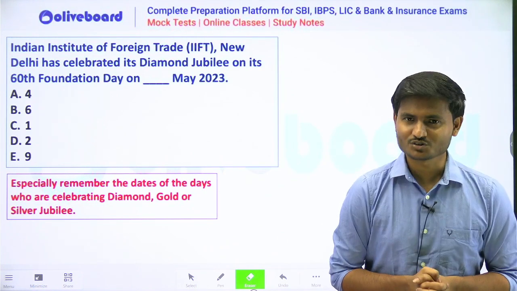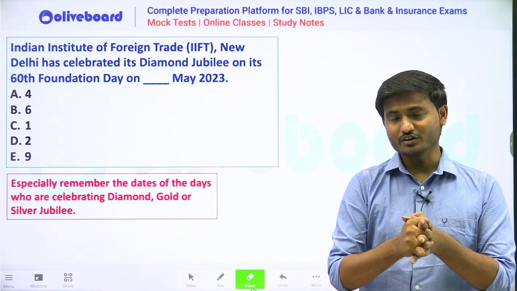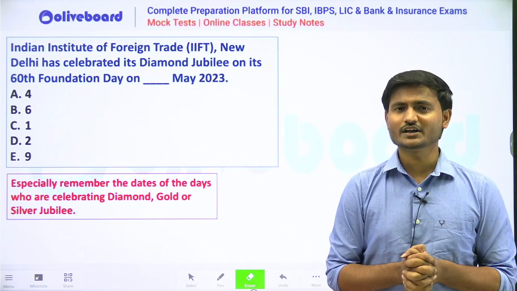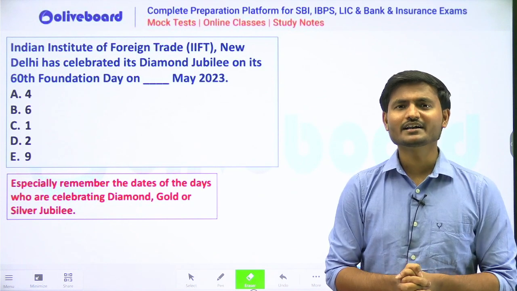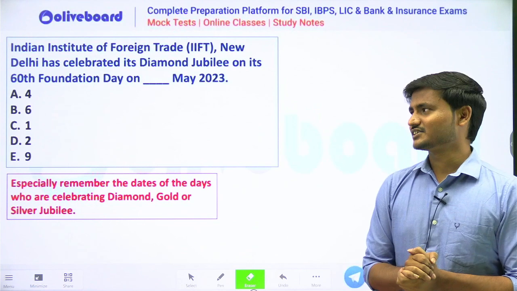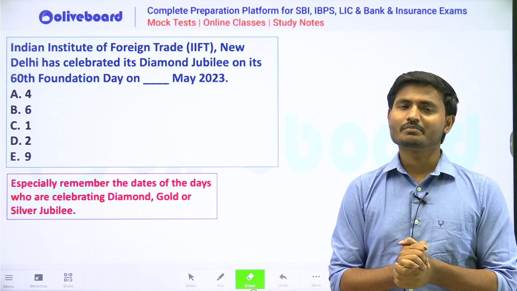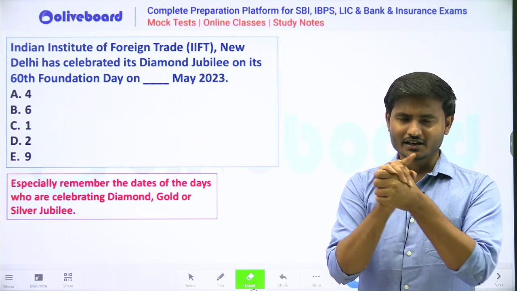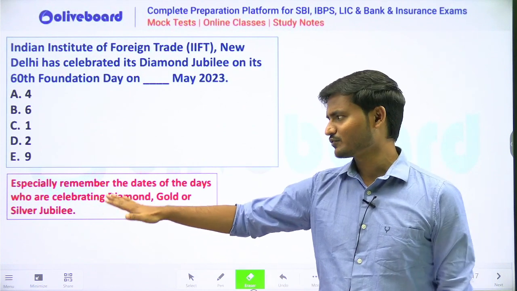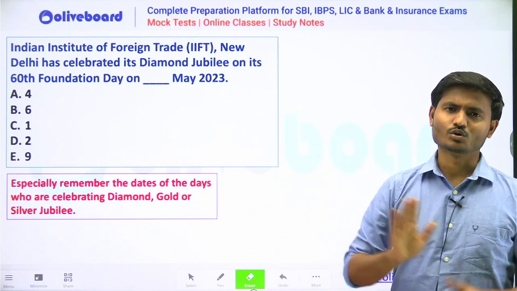So the examiner is also clever. He will not ask you that. He'll ask on which date, not in which year but on which date. So while you are learning and revising important dates, keep in mind that if any organization is celebrating a silver, diamond or golden jubilee, the date must be remembered by you, and you can mark it with a star in your notes so that it cannot be missed. So this is the third tip from my side: especially remember the dates of organizations celebrating diamond, silver or golden jubilees.